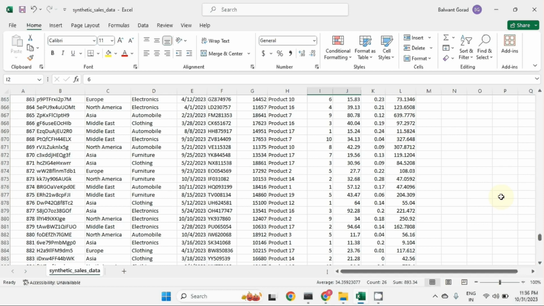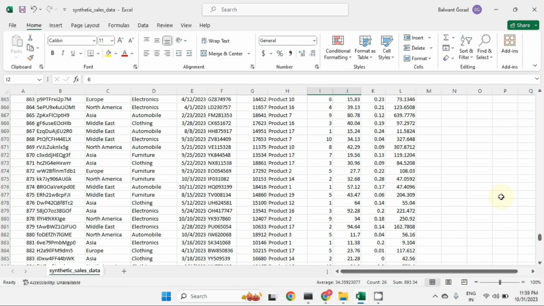A few of the reasons I will tell you. Let's assume you joined the company recently and you have not yet received any credentials for the database. So you don't have access to the database, and you don't have a dataset. But your manager says, can we create synthetic data and test, or create a prototype model using synthetic data? Yes, we can create a fake dataset. We can create a synthetic dataset and build a prototype model on that dataset. So for model prototyping, synthetic dataset generation can be helpful.